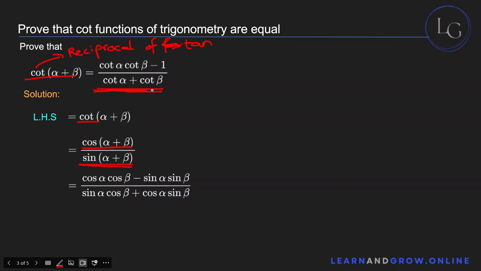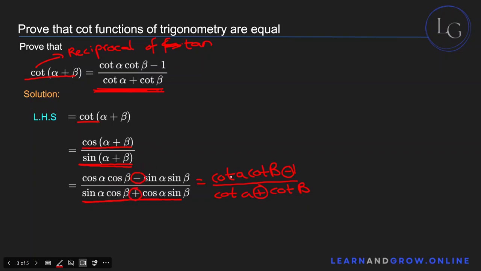But now look at this. Look at the right hand side, and look at this here, right? These two should be equal, obviously. So this is equal to cotangent A cotangent B minus 1 over cotangent A plus cotangent B. Now look at these two. You can see this negative sign and this negative sign, they correspond to each other. This positive sign and this positive sign, they correspond to each other.